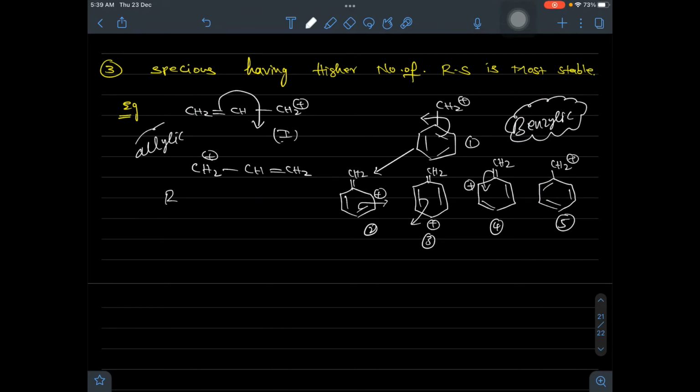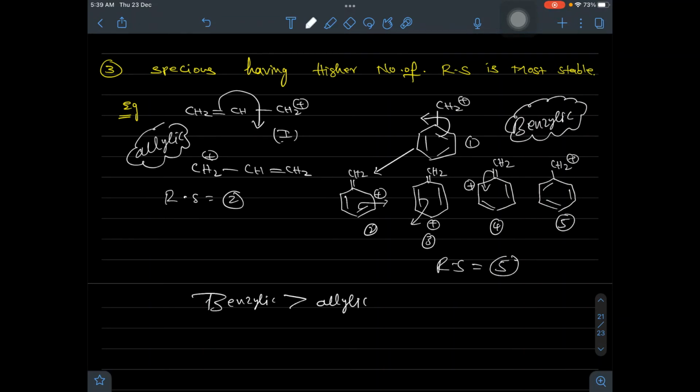Okay, so for allylic, only 2 resonance structures are possible. For benzylic, 5 resonance structures are possible. So which one becomes the most stable? Benzylic is more stable than allylic. This is one of the ways to predict the stability of resonance structures.